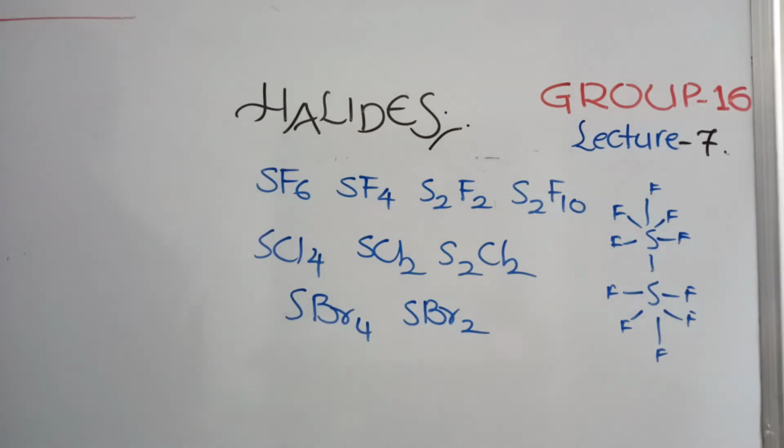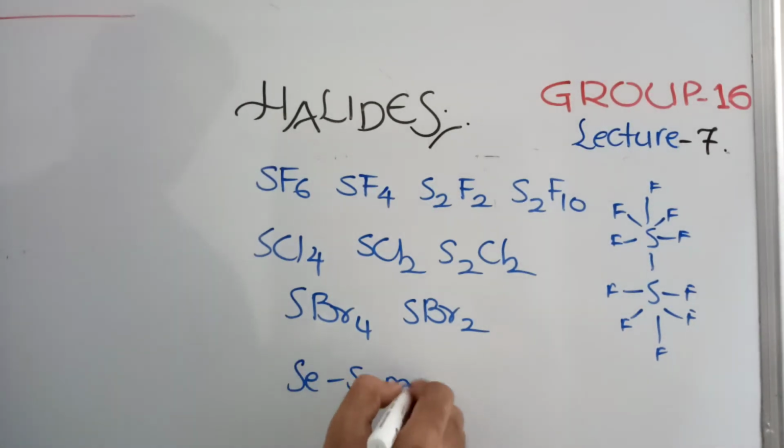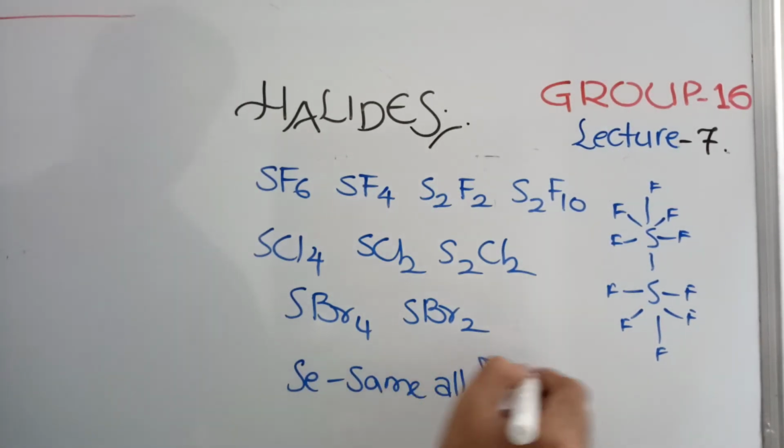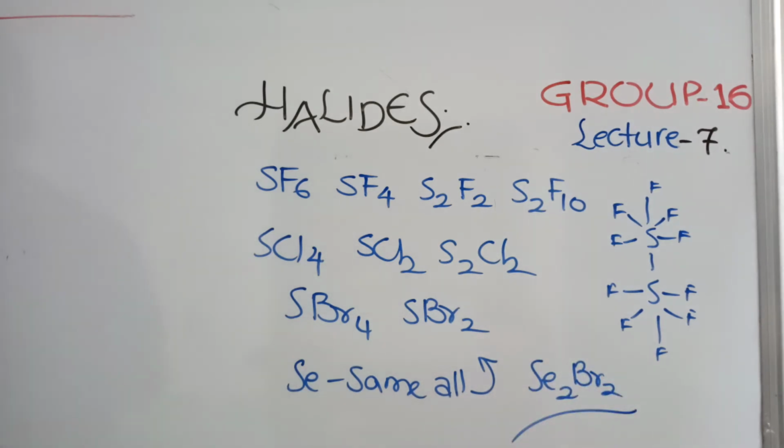Same compounds you can expect even for selenium. All are the same. Extra is Se2Br2. Se2Br2 is extra for selenium. Remaining all compounds you can expect for selenium also, meaning SeF6, SeF4, Se2F2, all compounds. So these are the compounds for sulfur as well as selenium.